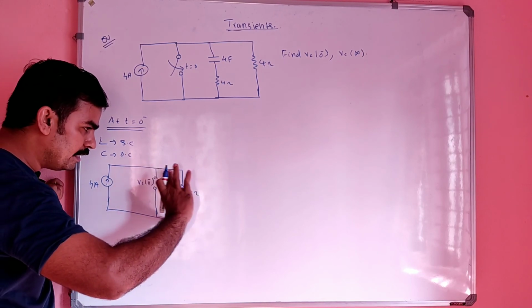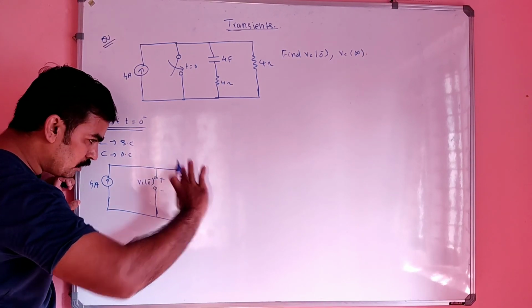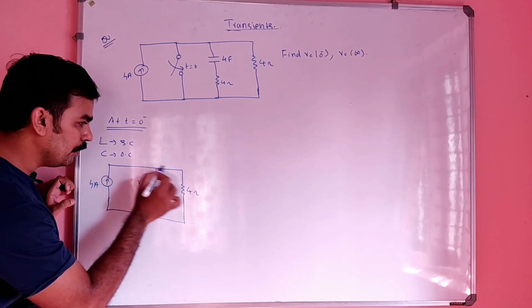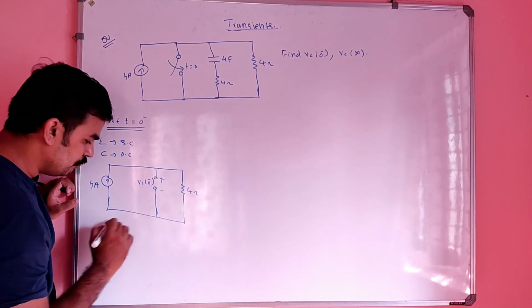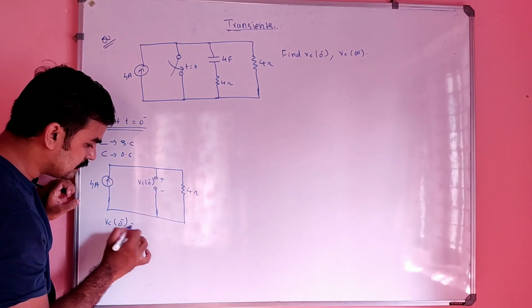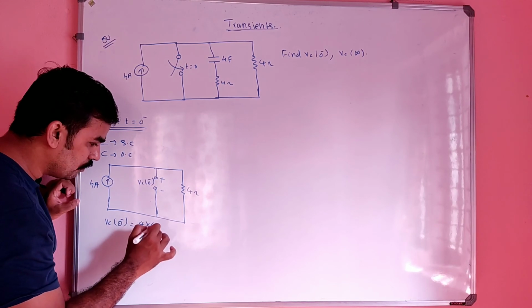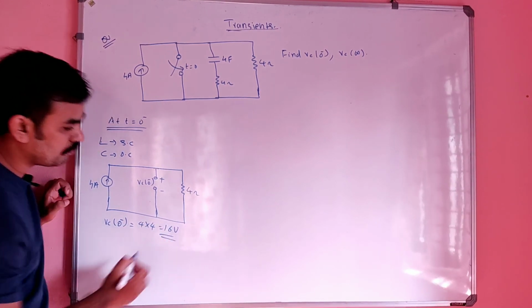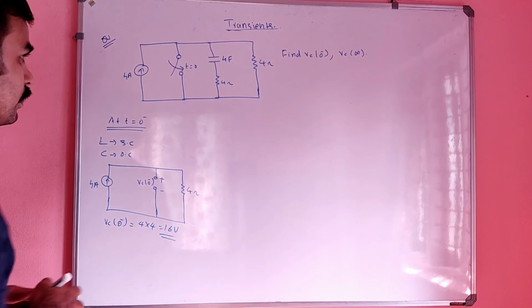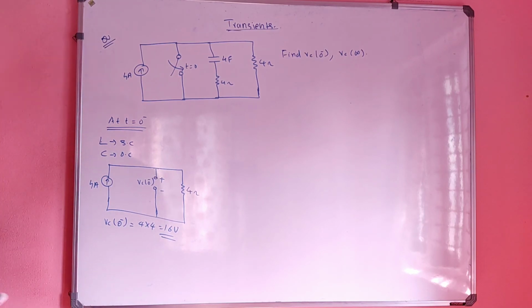So this 4 ampere is going here and comes here. So VC of 0 minus is nothing but 4 into 4, which is 16 volt.